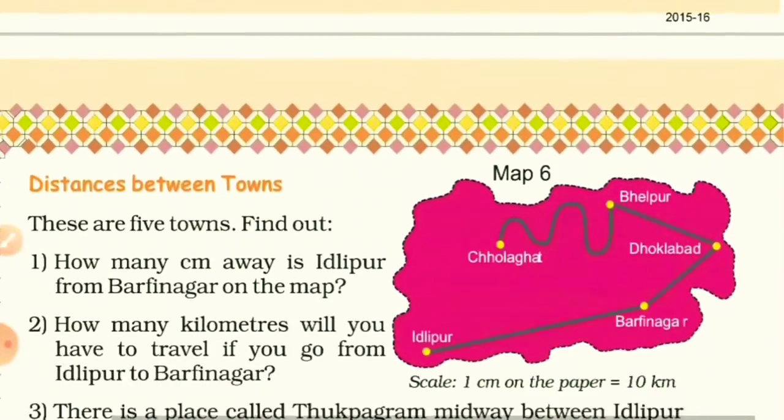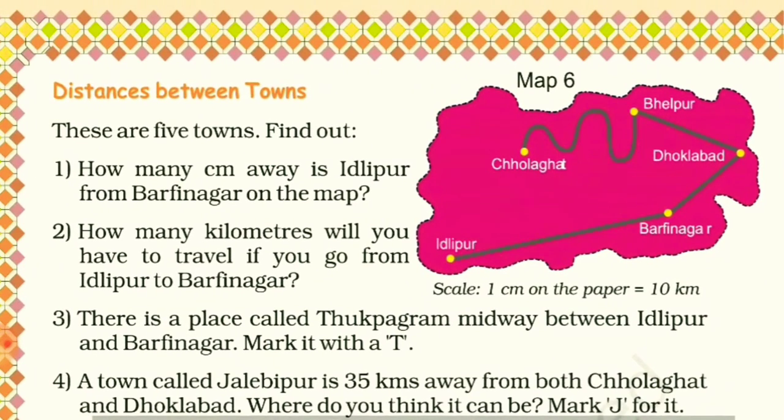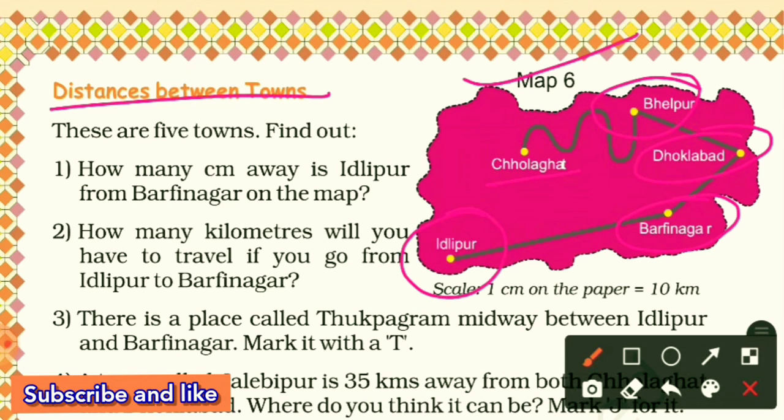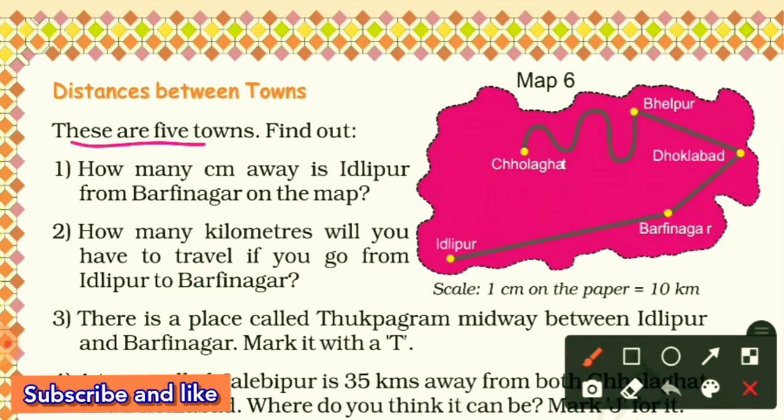So now come to map 6. Distance between towns. Okay, this is the map 6. So let's have a look for it first. Cholaghat, Bhelpur, Dhoklabad is here, Barfi Nagar and Idlipur. All the cities are named after food items. Cholaghat, Bhelpur. Okay, so come to questions. These are 5 towns. Find out.